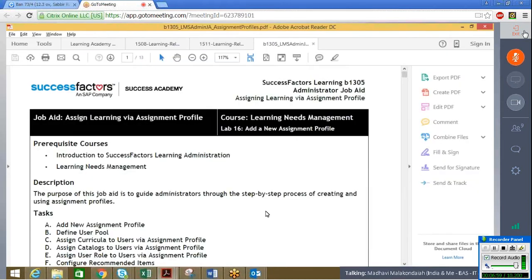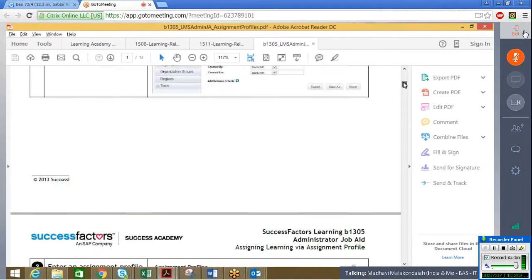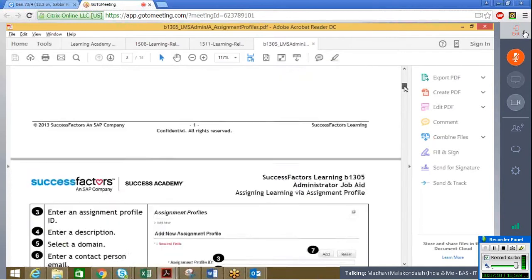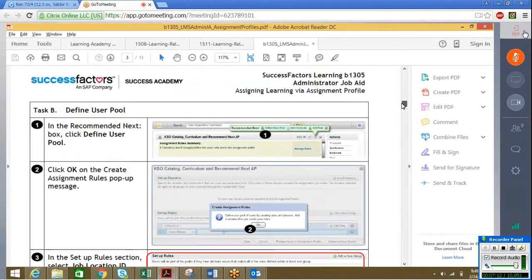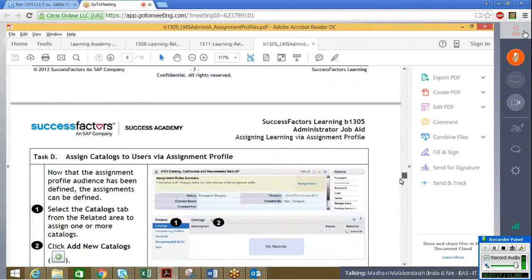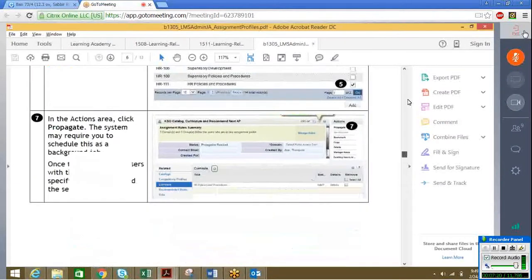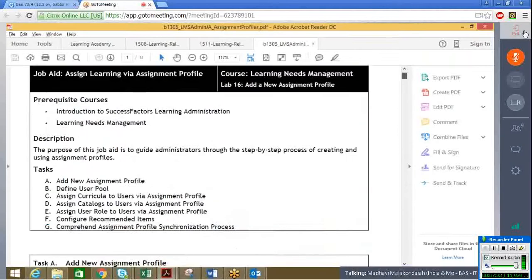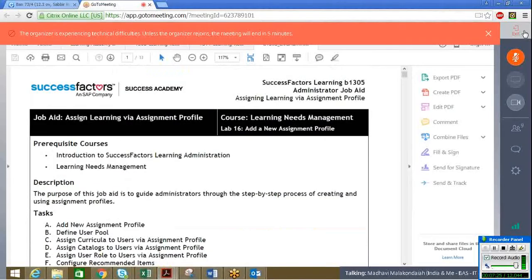So this is how all the admin documents will look. They will give the description, they will give what task to perform in detail, and they will give the tools of our LMS system, and they will navigate and show what we have to see. So I will go through this PDF. Then we give access. When you are actually accessing the system, you can create on your own. In between, if you face any problem when you are creating, you can just let me know, and lastly, we can resolve that.